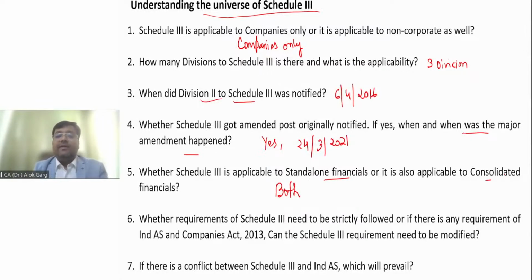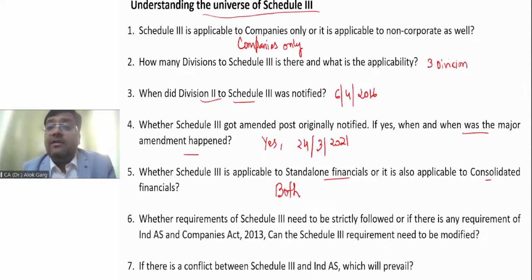Question number 6: whether the requirement of Schedule 3 needs to be strictly followed, or if there is any requirement of Ind AS and Companies Act 2013, can the Schedule 3 requirement be modified? For example, Schedule 3 has told you to disclose something in a particular manner, right? I'll give you an example here. Schedule 3 says that if a company is doing revaluation of fixed assets, the company has to provide a disclosure if due to revaluation the difference is more than 10%.